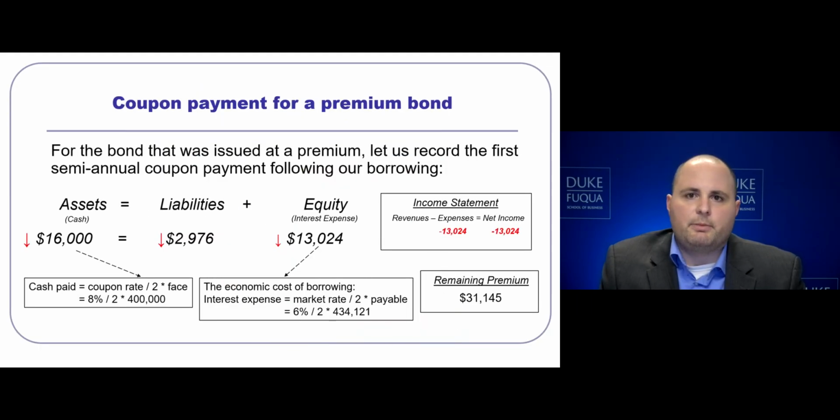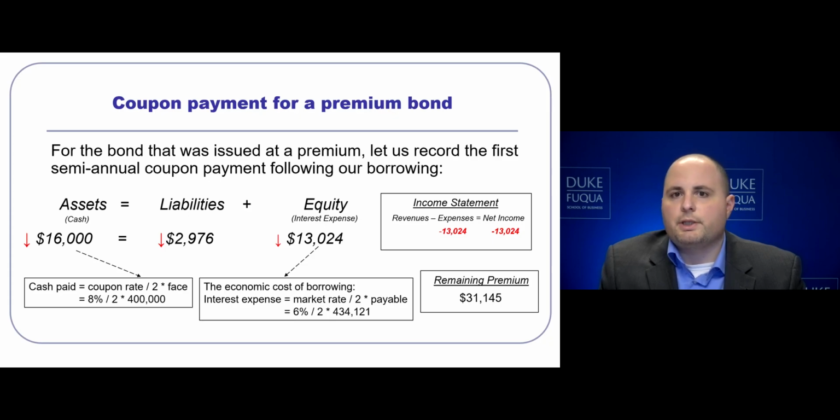For this bond that was issued at a premium, notice again that the cash that we paid is equivalent to the discount in the par situations. Cash paid is going to be 8% divided by 2 times the face value of 400,000, $16,000. The economic cost of borrowing here, again, is going to be our interest expense, which is calculated as the market rate divided by 2 times the opening balance of the payable. For this situation, we had a 6% effective market rate at time of issuance divided by 2 times the opening balance of the payable, 434,121. This gives us an interest expense of $13,024.